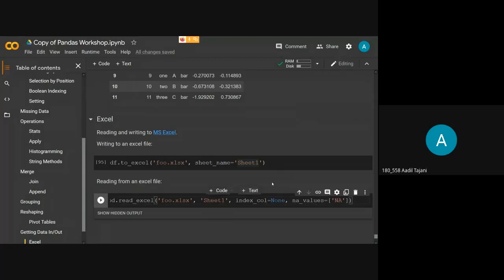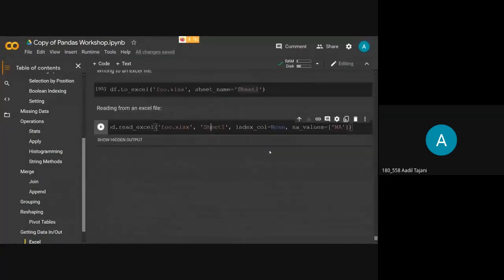What index column represents is this: in an Excel file I have different columns with different values, and as we saw earlier, we used dates as our index for our data frame.